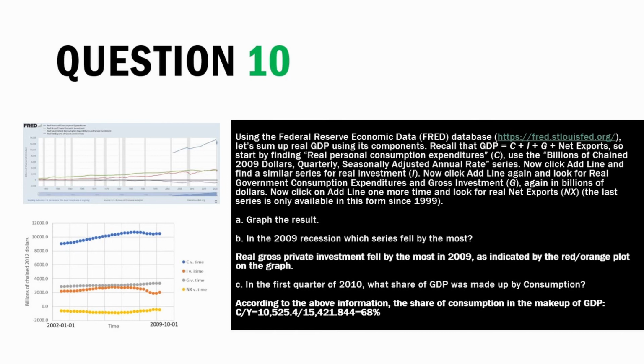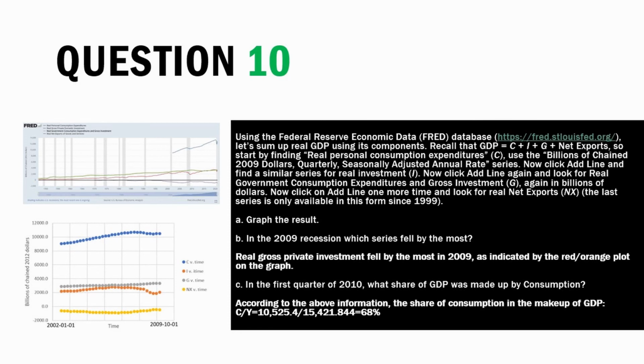Question 10 is another FRED question, so we're looking at Y equals C plus I plus G plus NX, and we see that in the specified series the graph looks like this. Real gross private investment fell more than anything else in 2009, which makes sense because it was a housing crisis. And as we expect, consumption is the largest portion of GDP.